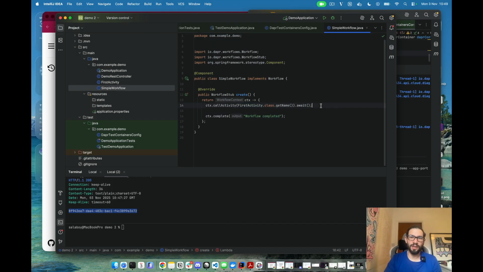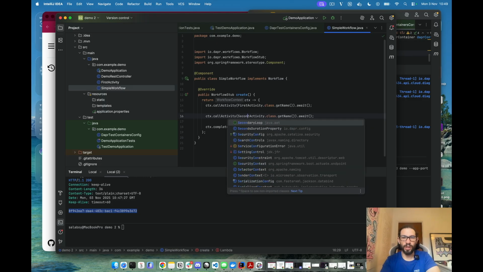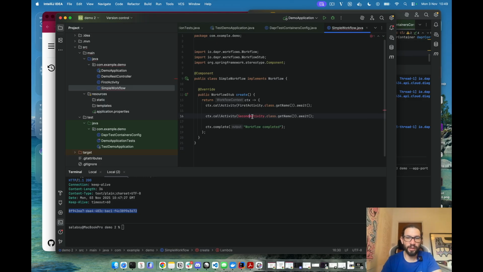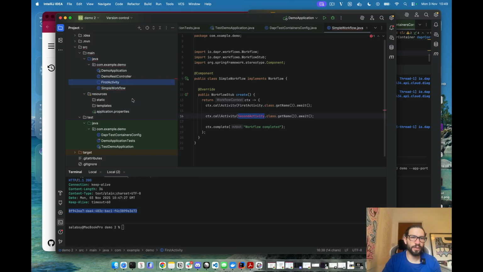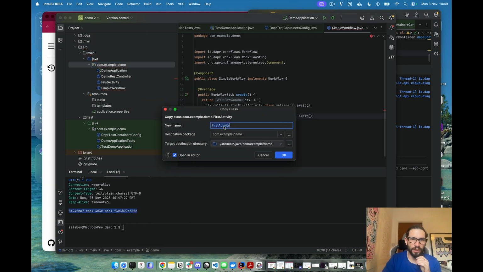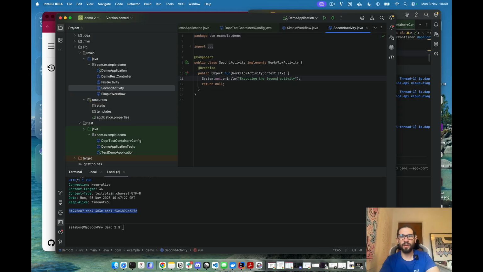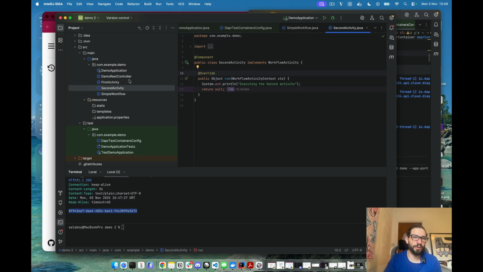So let's do that. Let's extend the very simple workflow that we have, to maybe do another call activity. Maybe we just want to call a second activity that we need to define, and we can just keep things simple. So just copy the first activity that we had. We will paste it and call it second activity. Executing the second activity. Again, here is where you implement your system integrations, calling other things, running some logic, checking a database, whatever you want to do here, using all the other Spring Boot beans that you might have in your application already.